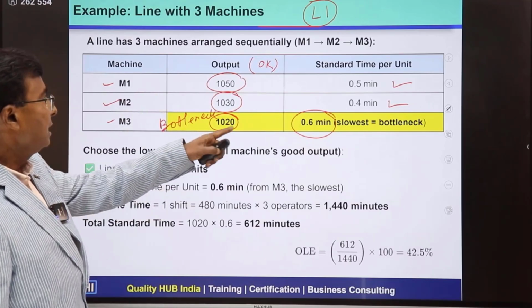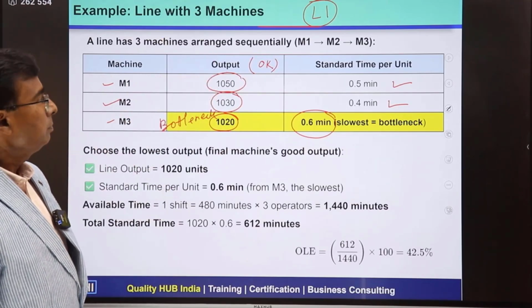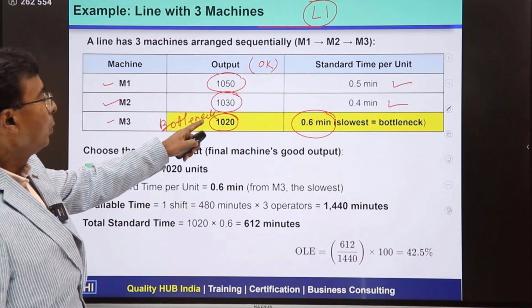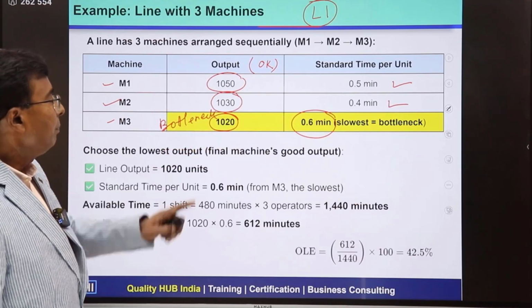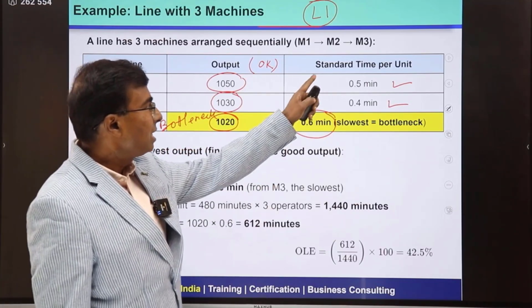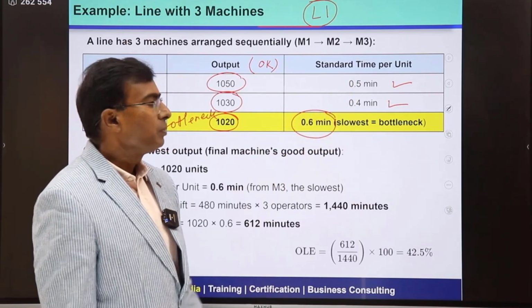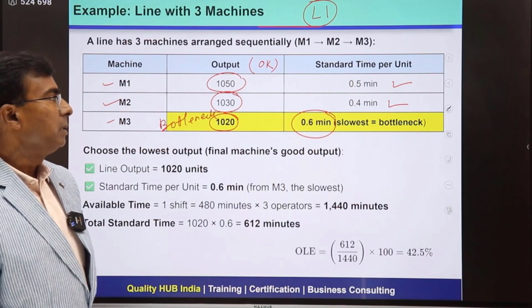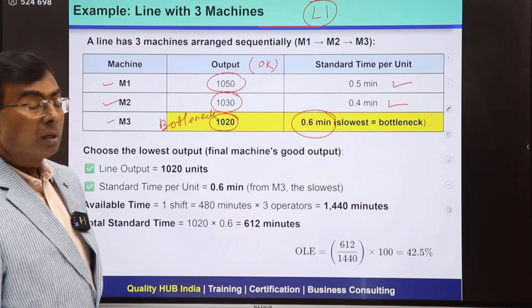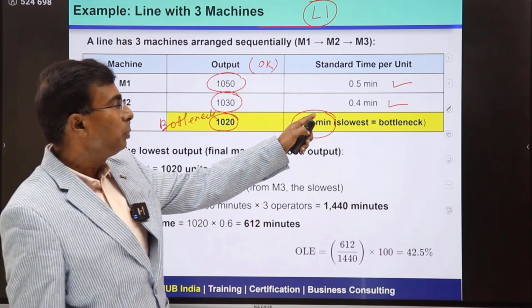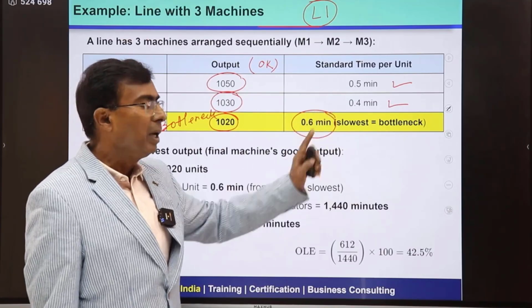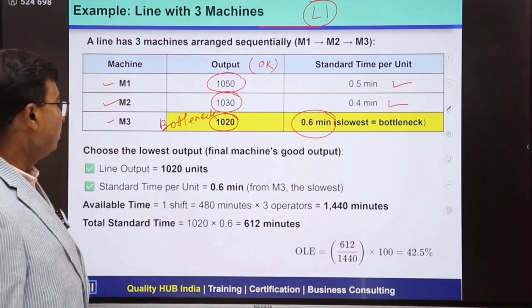So, this is the case, understood. Line 1, 3 machines, different outputs. We are going to choose the bottleneck process and the standard time per unit. How many parts they are going to produce, and how much time they are taking to produce one part. This is the standard time per unit. So, we have got this one.